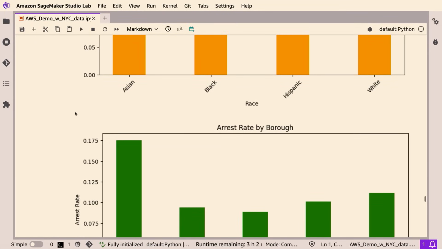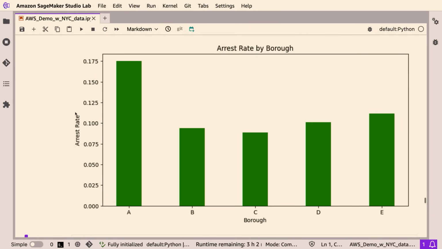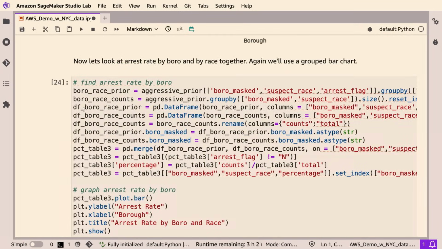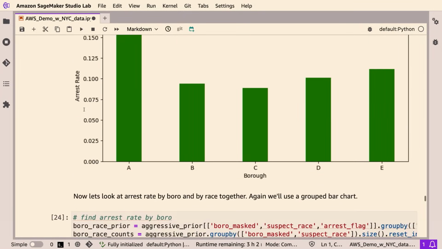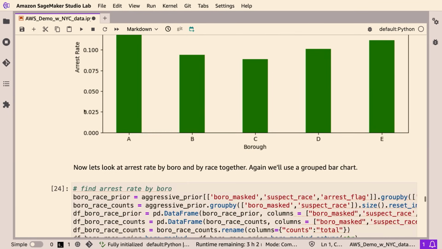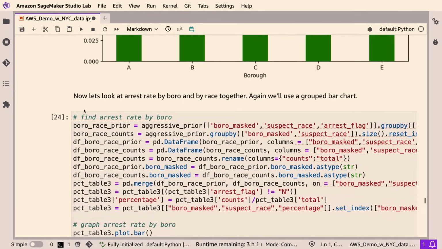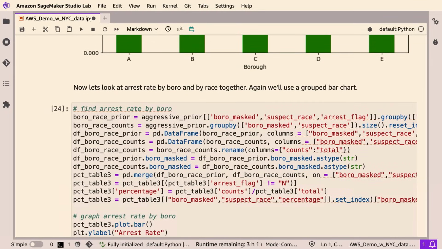We can also do a very similar thing by borough. The highest arrest rate by borough is in borough A, which you all don't know what that is, and it looks like borough C has the lowest arrest rate. So again, we're going to use a grouped bar chart to look at arrest rates by race and by borough at the exact same time, again for people who have a prior aggressive crime.